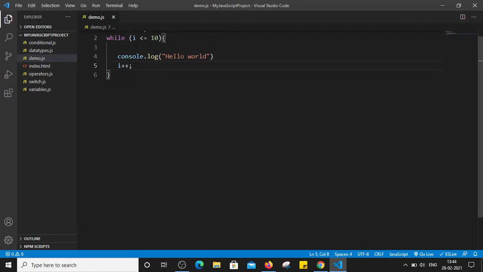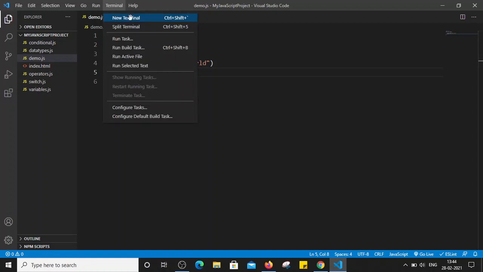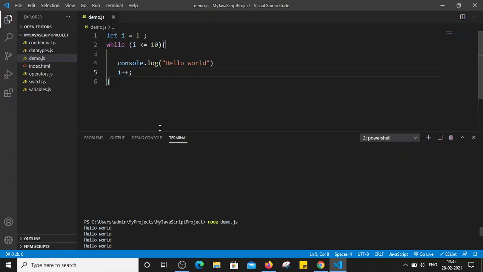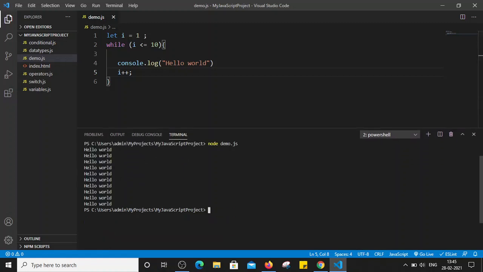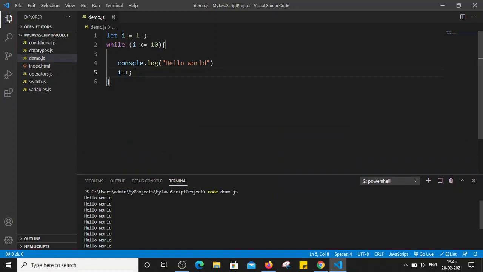Now let's execute one more time. I'm just opening the terminal. node demo.js. See, this time it will execute only 10 times, right? If you see here, let me make it a little bit visible. Yeah, so 1 2 3 4 5 6 7 8 9 and 10. So it printed our hello world 10 times only this time. Let's see how it went through the flow.